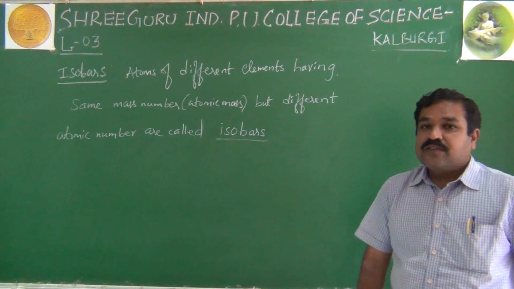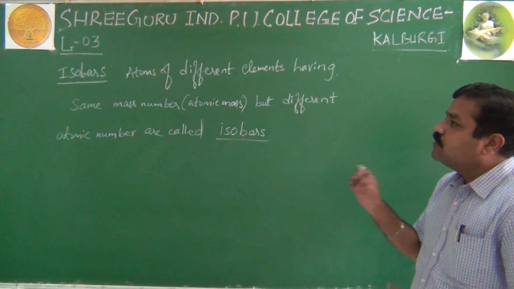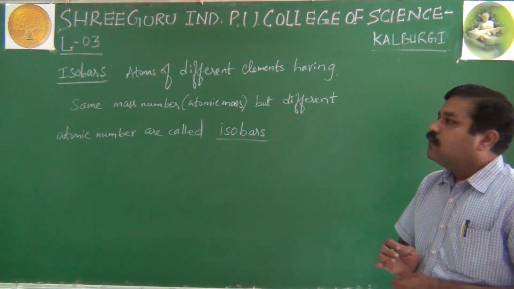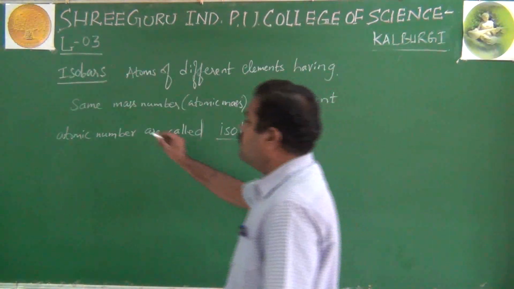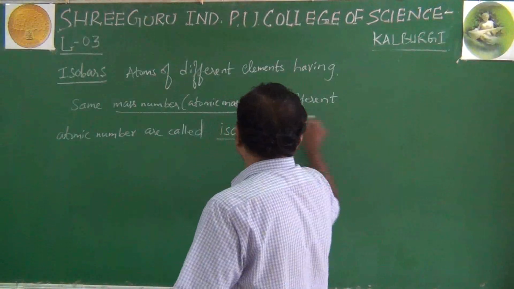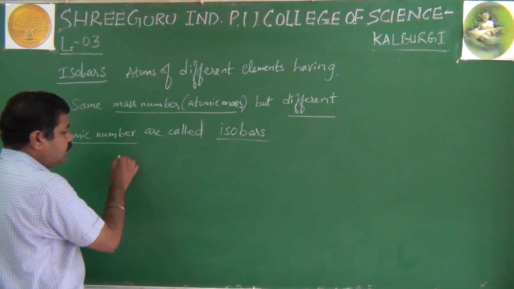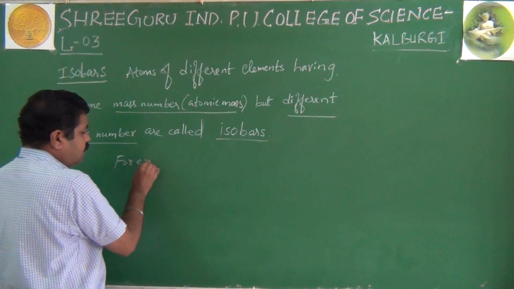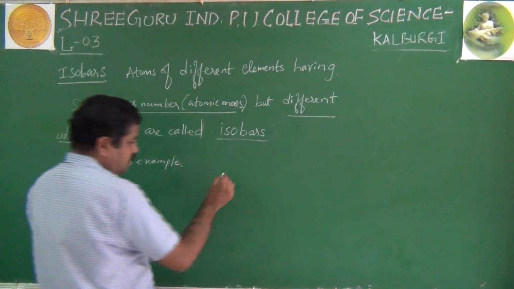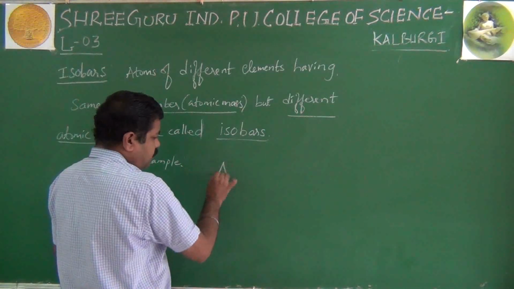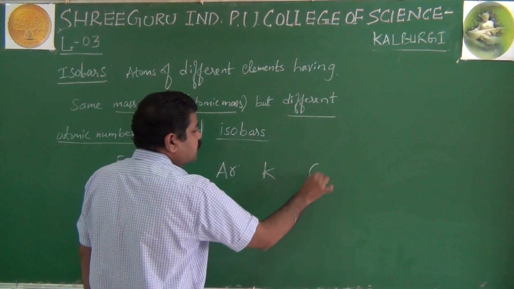Okay. Now the isotopes show atoms of the same element. But isobars are atoms of different elements. Notice they have the same mass number or atomic mass, but different atomic number. For example, the best example I can give is argon, potassium, then calcium.